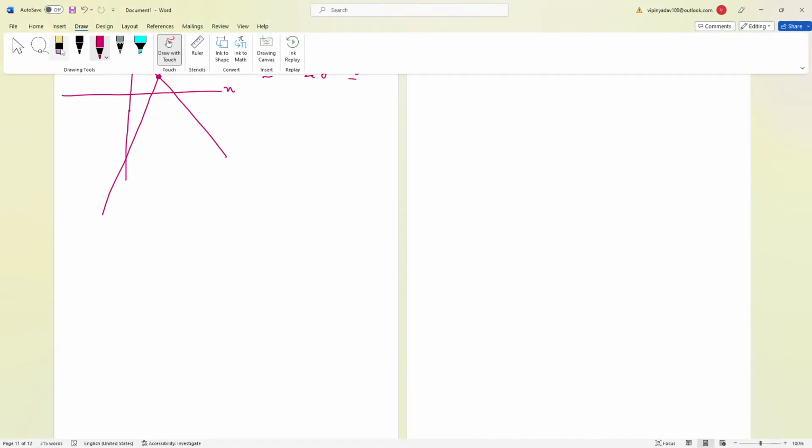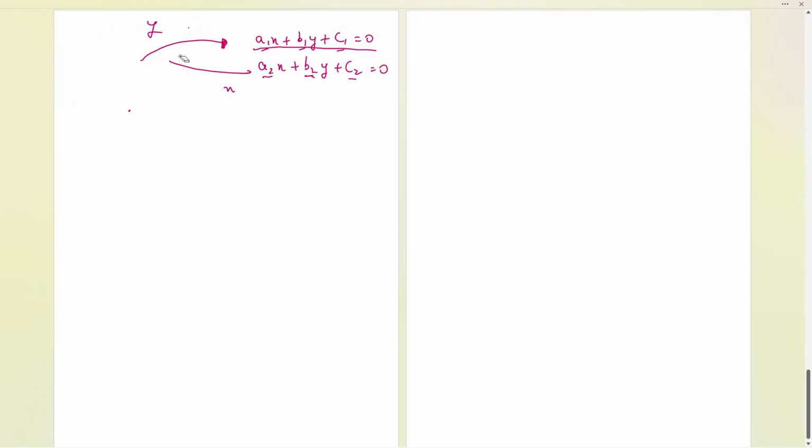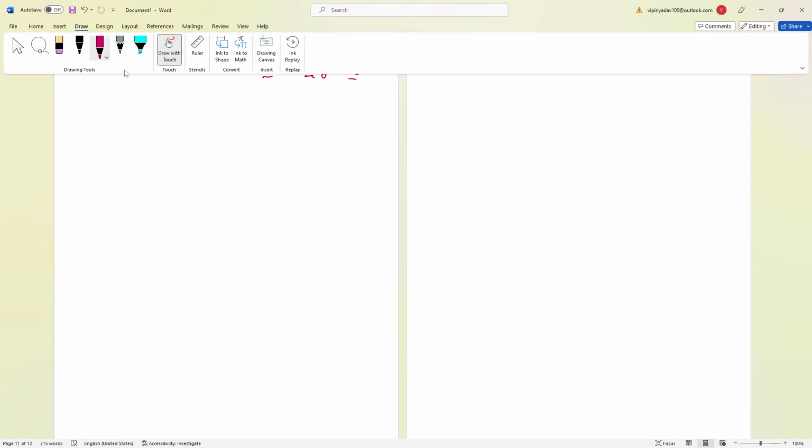So I told you how to write the two equations like this. I have explained just the general form of the equations. Now let me tell you, there are three different cases we should understand over here. What are the three conditions over here?